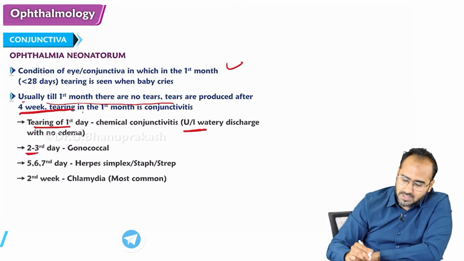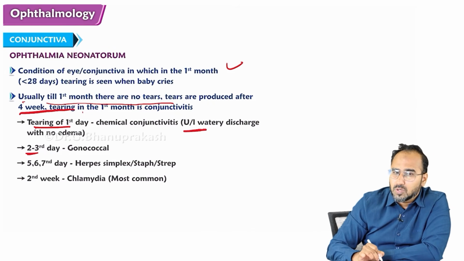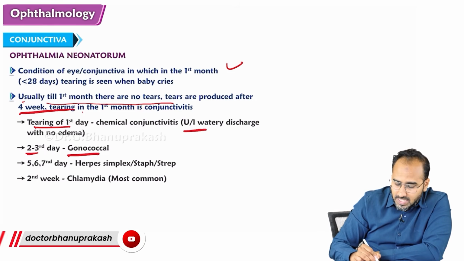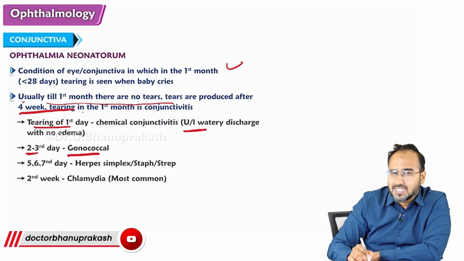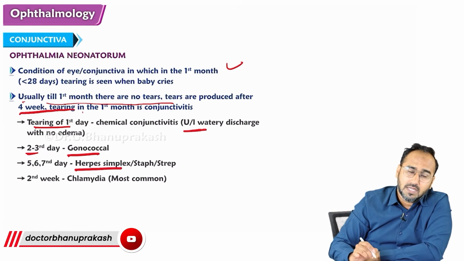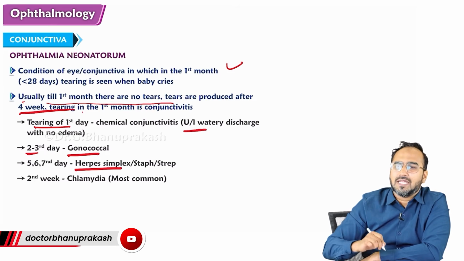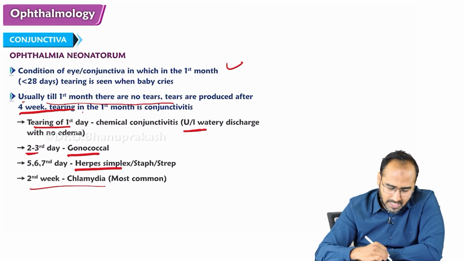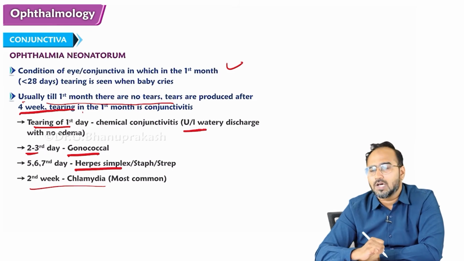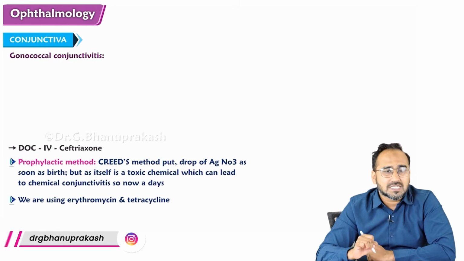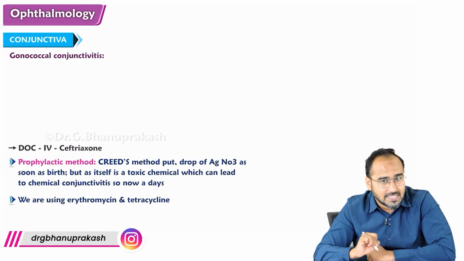Second and third day, it is gonococcal conjunctivitis, caused by the gonorrhea organism. Fifth, sixth and seventh day, it is due to herpes or other organisms such as staph and strep. Whereas, if the child cries with tears on the 14th day, then it is due to the chlamydial organism.